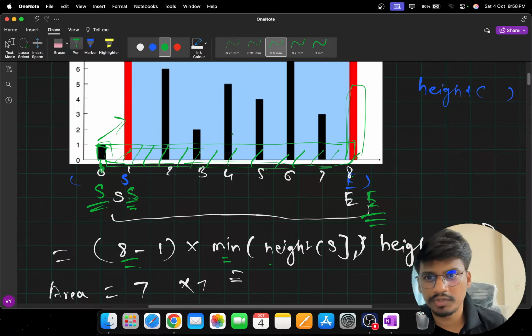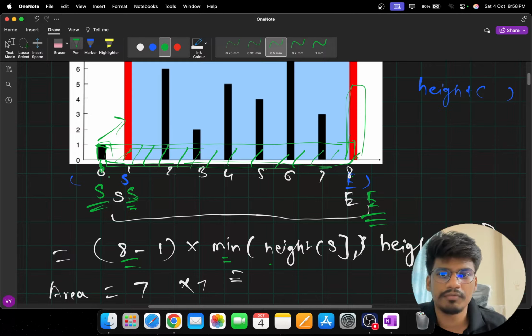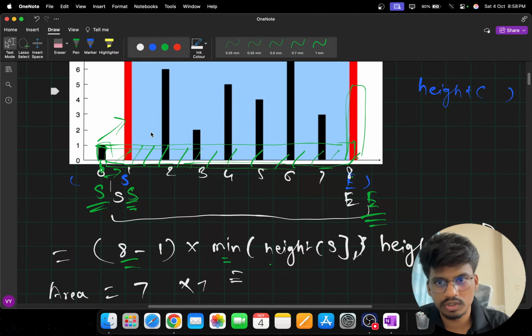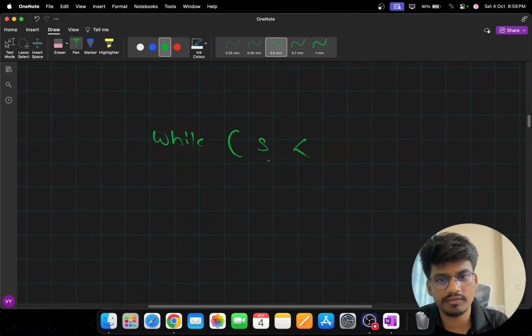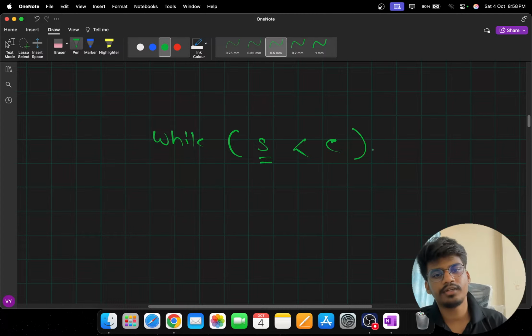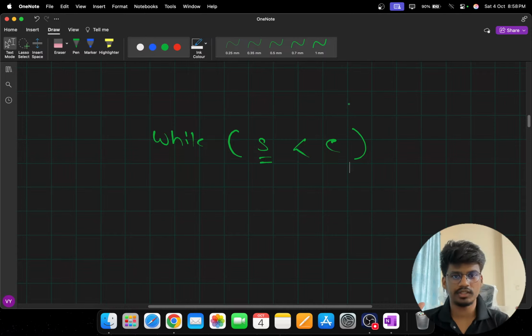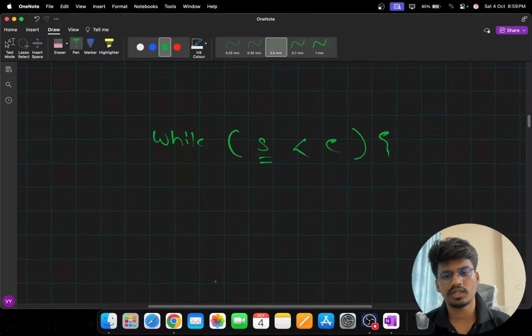But should we see if there is any better line which can give us a better answer? So we do this by simply moving our S ahead, so that we can check for any better answer. So the approach is simple: we have the starting position and the ending position, and we do this for all the elements. Hence we will place two pointers at the extreme left and right, and then we will move them based on the condition.